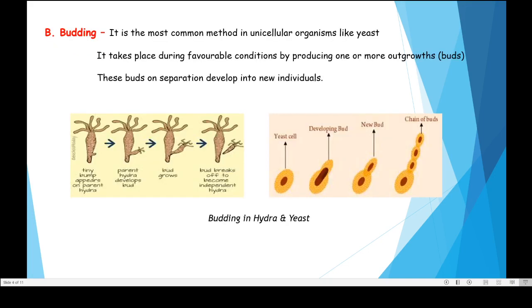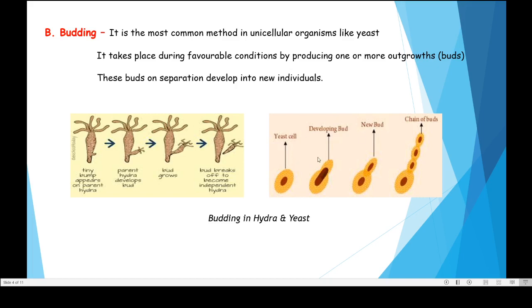Now let us see other examples of asexual reproduction, where again one organism is responsible for the production of a new organism. This is observed in unicellular organisms. In this yeast diagram, cell division is involved in the production of a new organism.